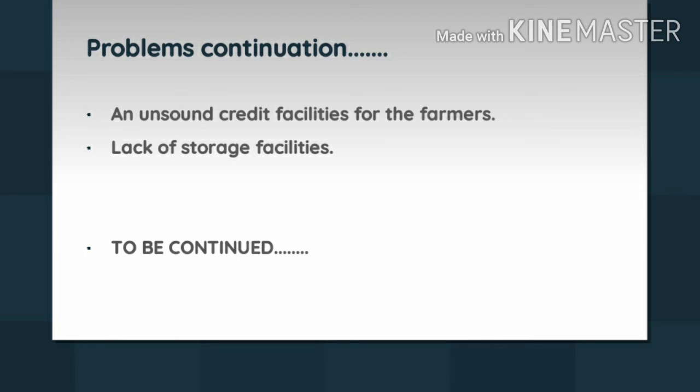If there were storage facilities, then the farmers could always buffer the stock, and later sell it when there is a scarcity of food, or when there is any kind of emergency such as flood and drought. But because of the lack of storage facilities, it has created great problems for agricultural activities.